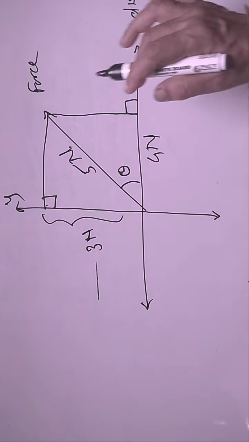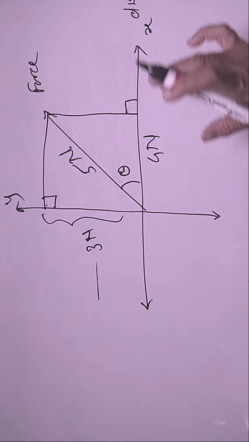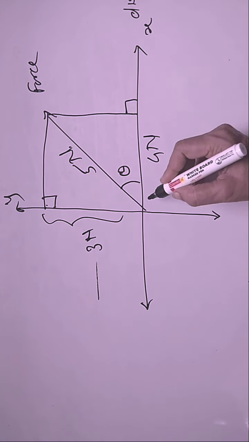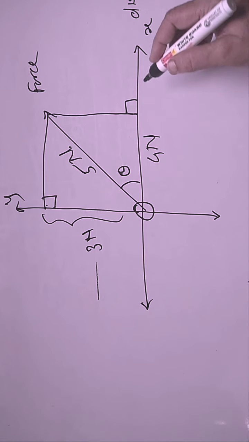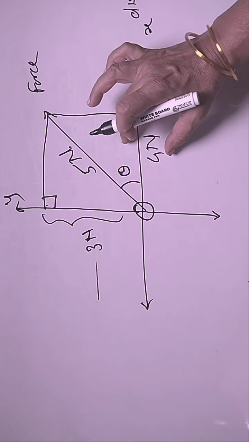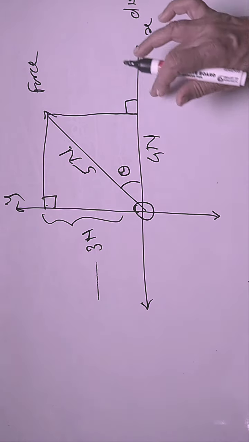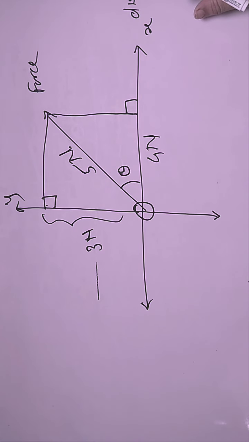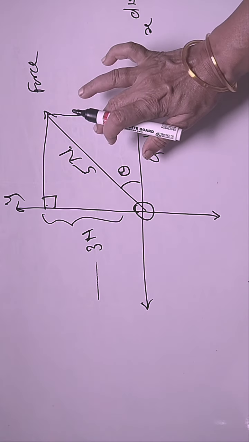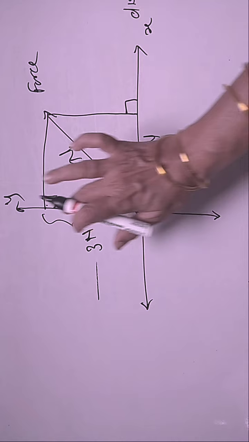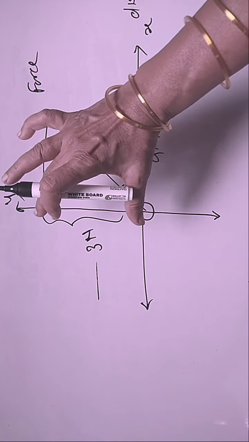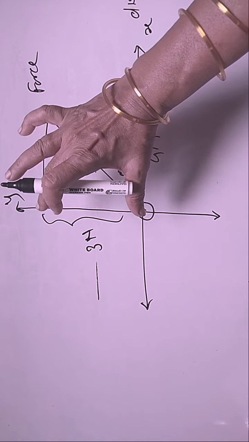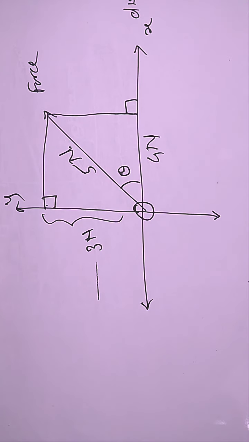Now, if this force is applied to move an object O from the origin in this direction, in that case, only this 4 N force is applicable along the x direction. Or if this force is used to move an object in the vertical direction, only this 3 N force is applicable to move the object in the y direction.